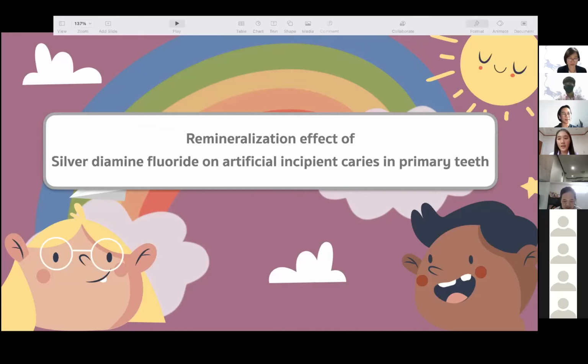I think it's very practical because in the case of uncooperative children or patients, we can use the silver diamine fluoride applied at the cavitated dentin caries lesion and maybe in the enamel caries lesion, according to our study that has the result that it works for the enamel caries lesion. Okay, thank you so much.